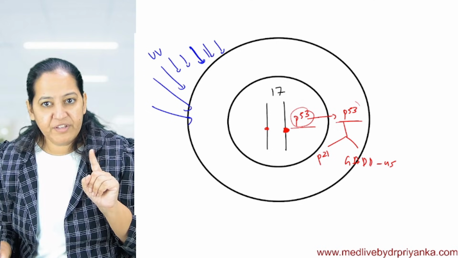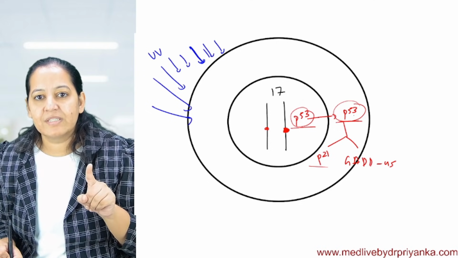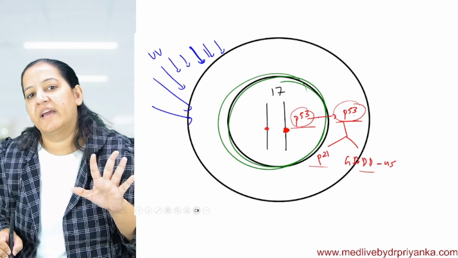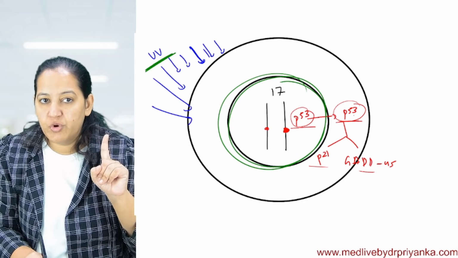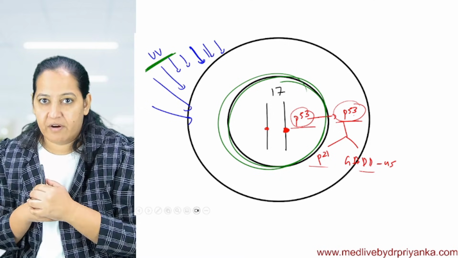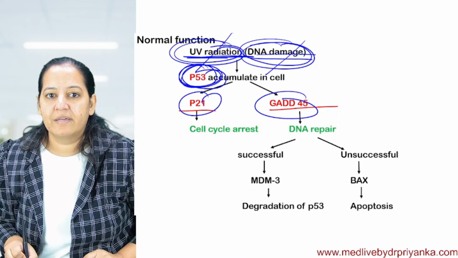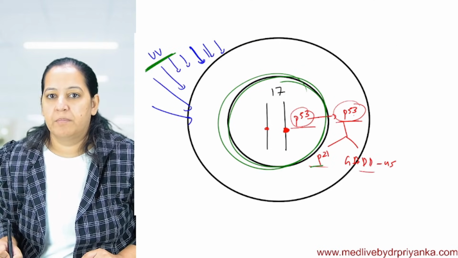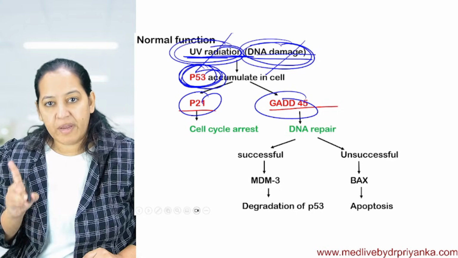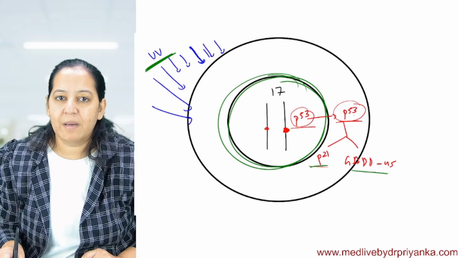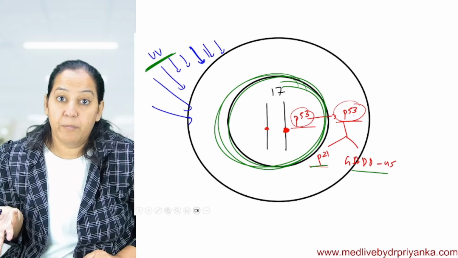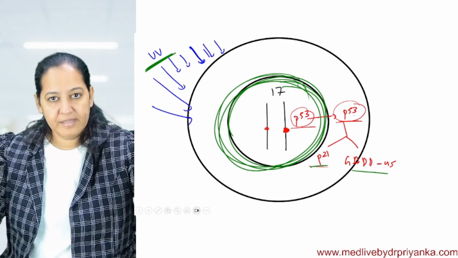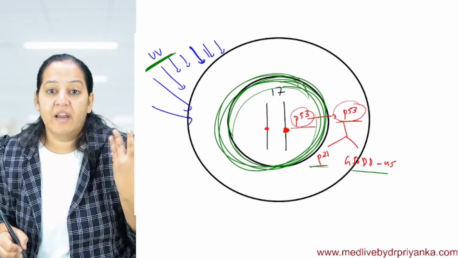And P53 will not do anything itself. P53 asks the two sub-inspectors to check the complete DNA, because the cell is already exposed to UV radiation and there is a high probability some mutations have occurred. Both of the sub-inspectors will check for mutation. Now, if some mutation is found, some illegal material, mutation is illegal material, in the trunk. This is the trunk of the car, this is the car, and inside the car is the trunk. So some illegal material, I mean a mutation, has formed.